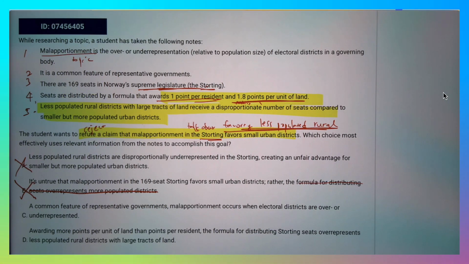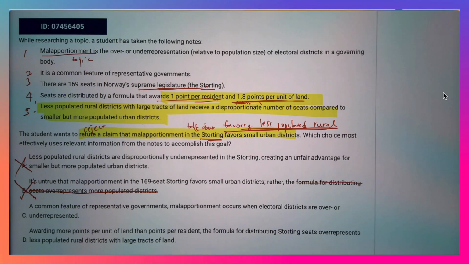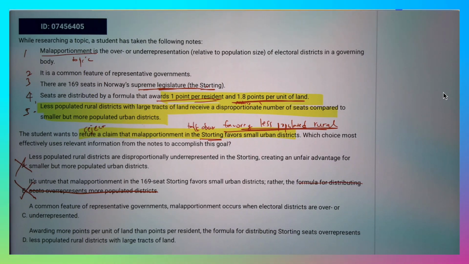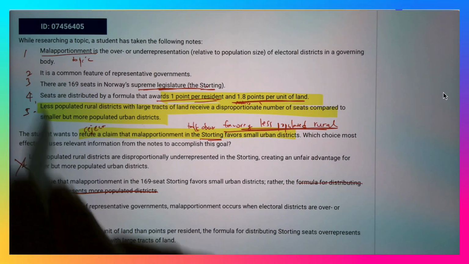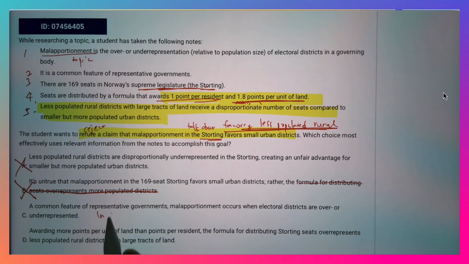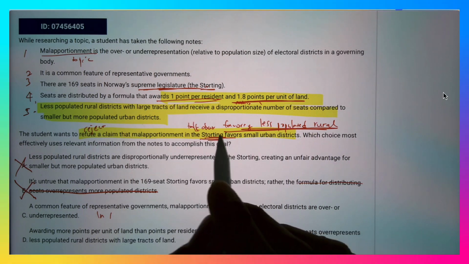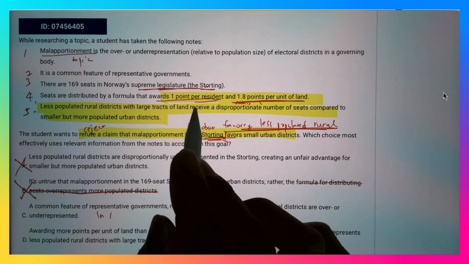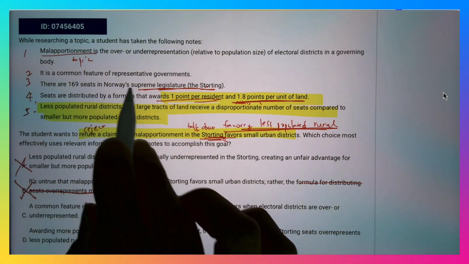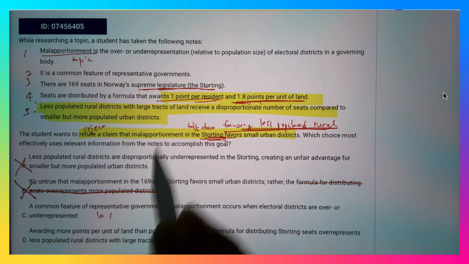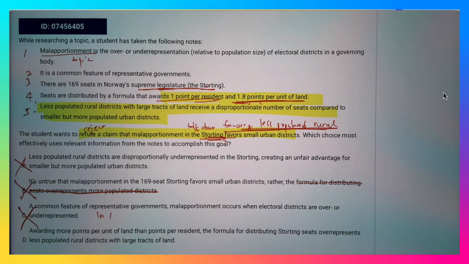Choice C, a common feature of representative government: malapportionment occurs when electoral districts are over or underrepresented. They only talk about line 1, the definition, but nothing about the Storting here. We have to narrow down the topic to the Norway Supreme Legislature, and there's nothing about it, so choice C is out. Choice D, awarding more points per unit of land than points per resident, and we saw that in line 4 with 1.8 versus 1 point.